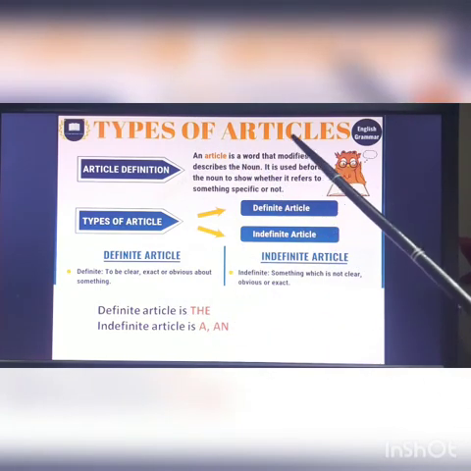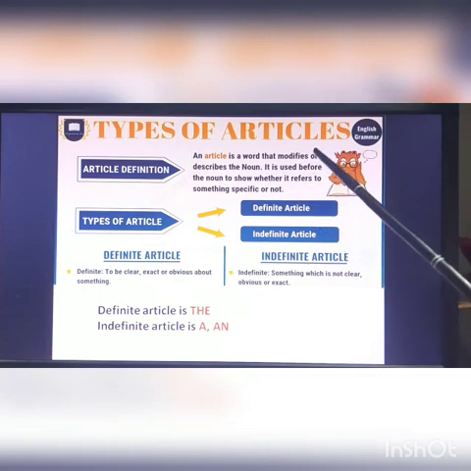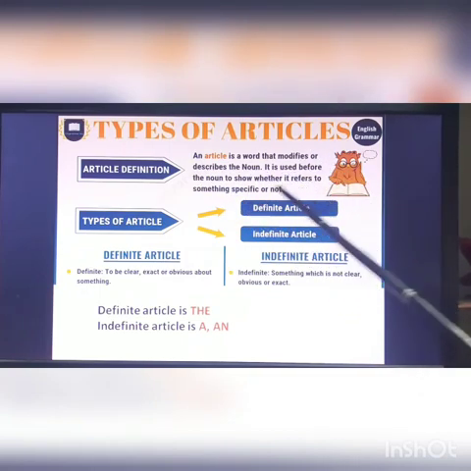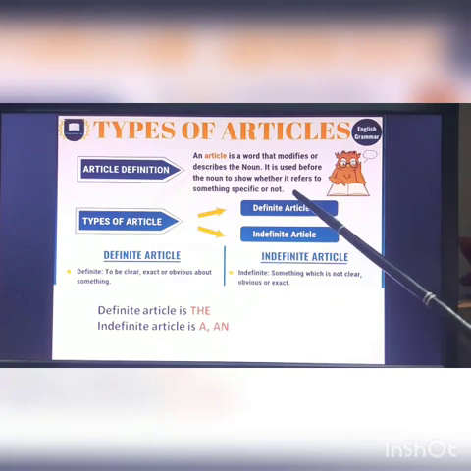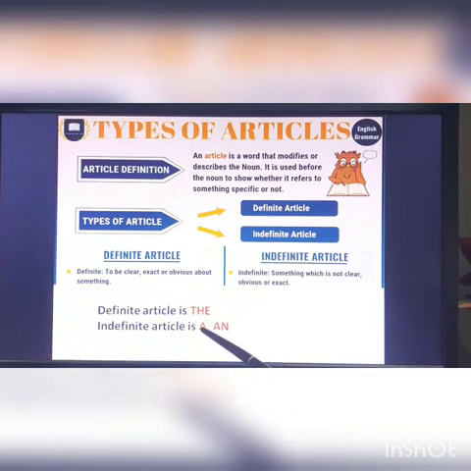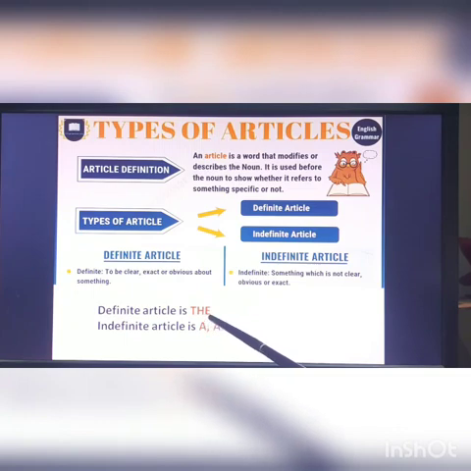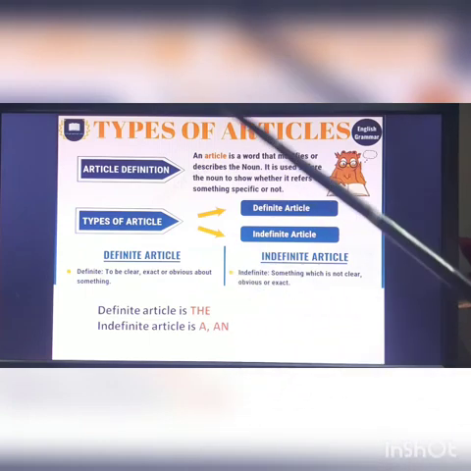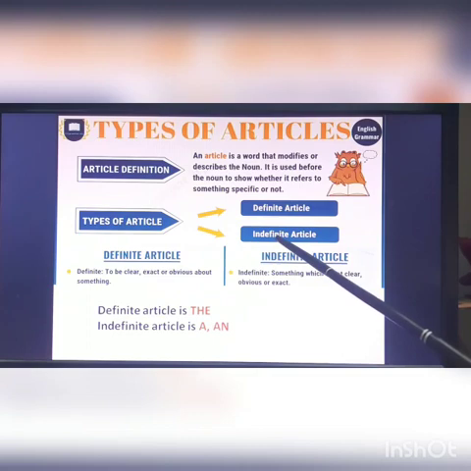An article is a word that modifies or describes the noun. It is used before the noun to show whether it refers to something specific or not. Okay, now if I say a girl, it can be any girl. Indefinite, it can be any girl in the world. An ostrich, it can be any ostrich. These are both the same; just a is used in front of consonant words and an is used in front of vowels.